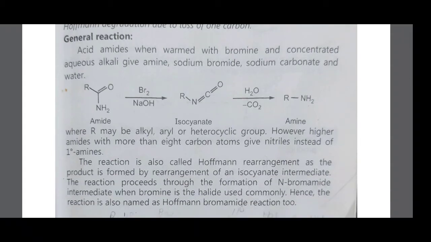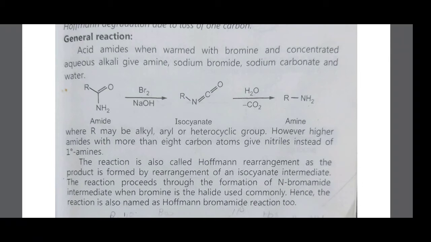However, higher amides with more than 8 carbon atoms give nitriles instead of primary amines. The reaction is also called the Hofmann rearrangement, as the product is formed by rearrangement of an isocyanate intermediate. The reaction proceeds through the formation of an N-bromamide intermediate when bromine is the halide used commonly. Hence, the reaction is also named the Hofmann bromamide reaction, because bromine is used as the halide.